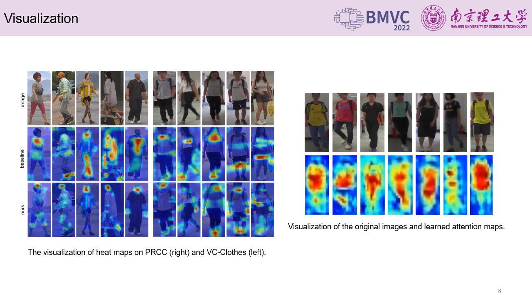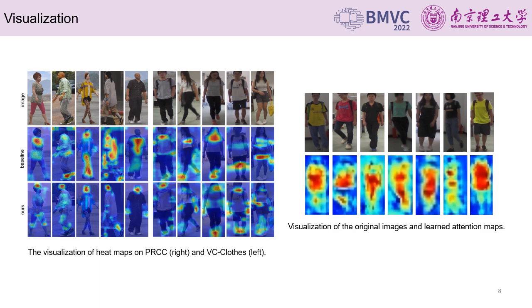We can see from the rough outline of attention maps that these attention maps highlight the human body parts and suppress background clutter. To visually observe the final performance of our approach, we use class activation mapping to visualize the heat maps of the input images. And the results are shown in the left figure, from which we can see which part of an image contributes more to the final output of the model.